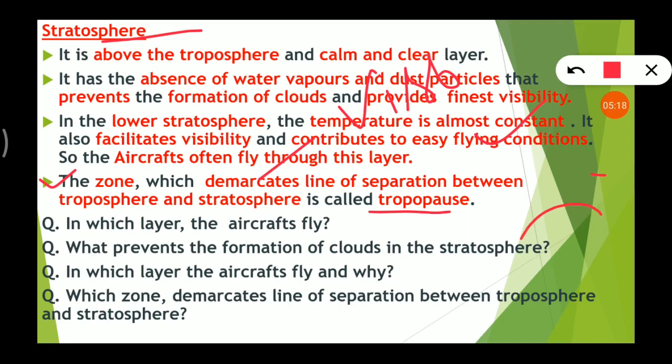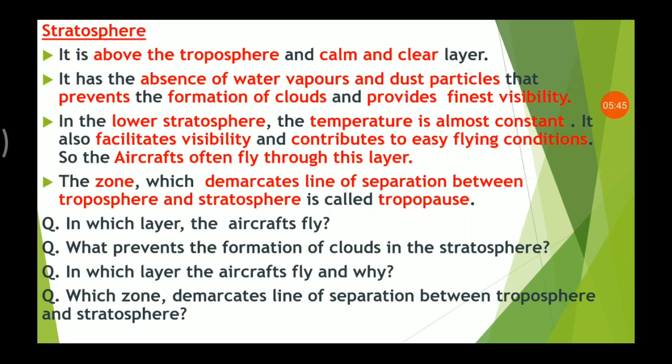Suppose this is the troposphere and this is the stratosphere, this one and this one, and this is our mother earth. So here will be the zone that separates them. In the next picture we will discuss that. Okay, so that is called tropopause.